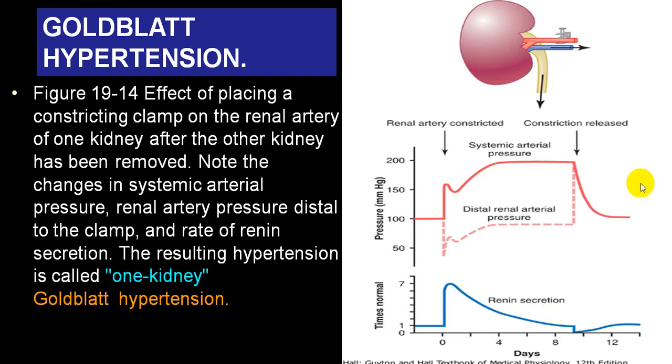I'm not going into detail, but this is called Goldblatt hypertension. You constrict the clamp on the renal artery of one kidney after the other kidney has been removed, so you are producing what we call Goldblatt hypertension, and that is a peculiar phenomenon while you are doing a nephrectomy.